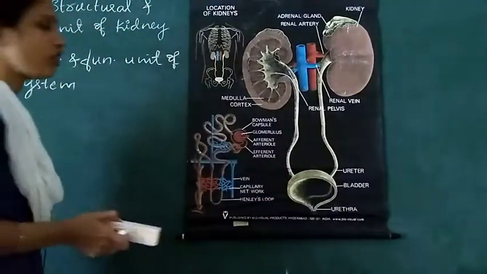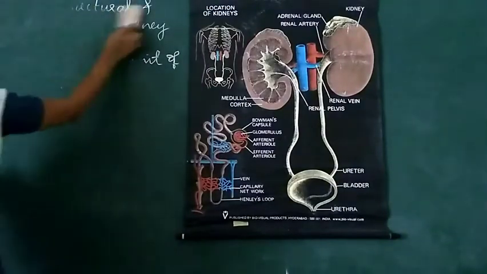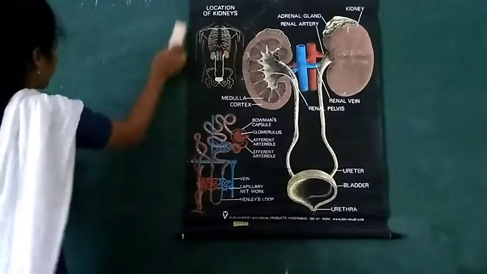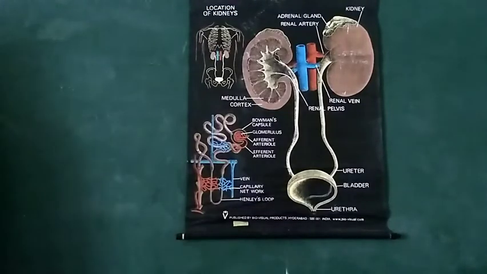The formation of urine. Formation of urine includes 3 steps.